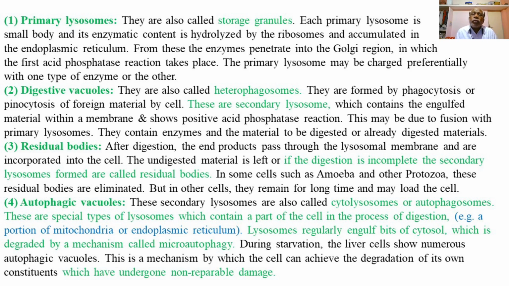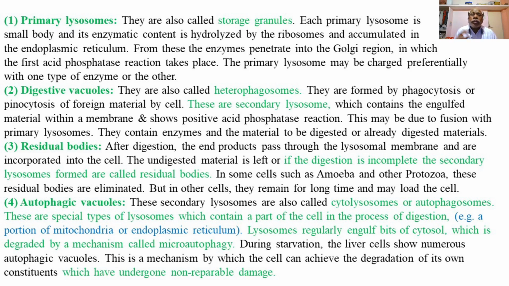These are secondary lysosomes. Digestive vacuoles, or heterophagosomes, are thus secondary lysosomes which contain the engulfed material within a membrane and show a positive acid phosphatase reaction, or actual digestion of the contents of the phagosome or the pinosome in the digestive vacuole.